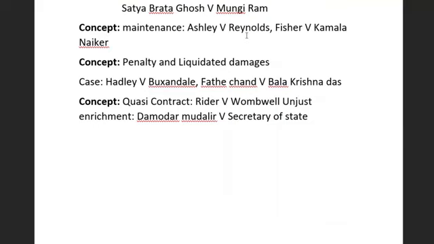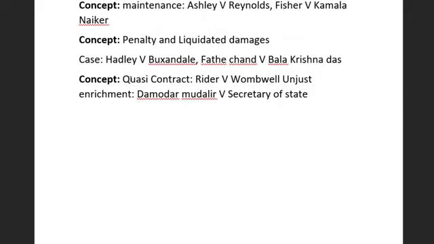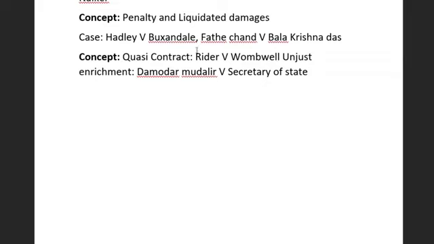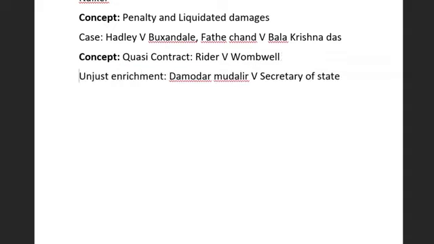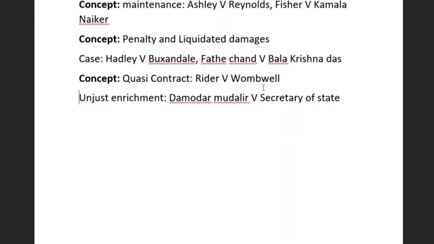Maintenance, Ashley versus Reynolds, Fisher versus Kamla Naikar. Penalty and liquidated damages, Hadley versus Baxendale, Fateh Chand versus Balkishan Das. Quasi contract, that is Ryder versus Wombwell, and unjust enrichment, that is Damodar Murlidhar versus Secretary of State.